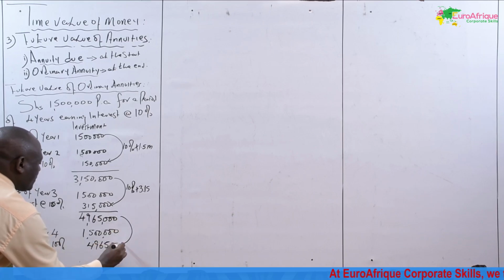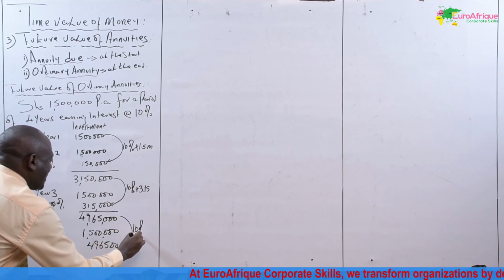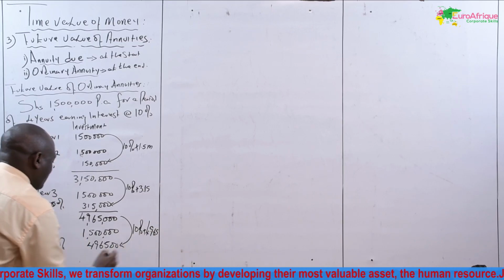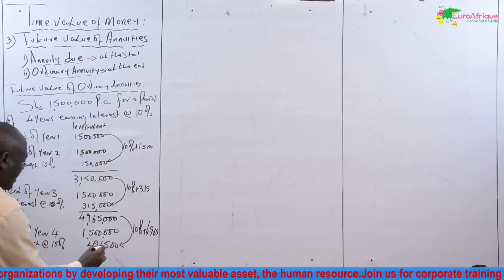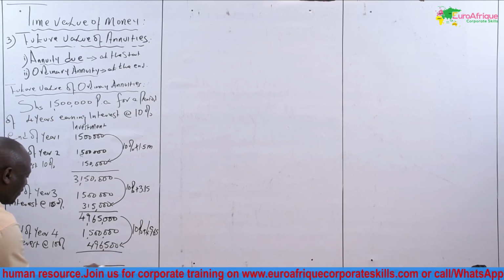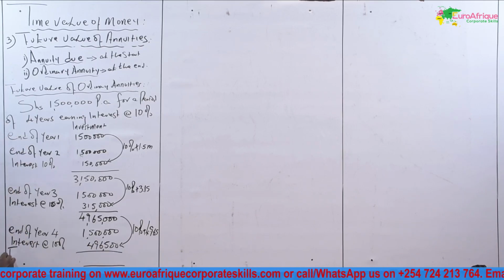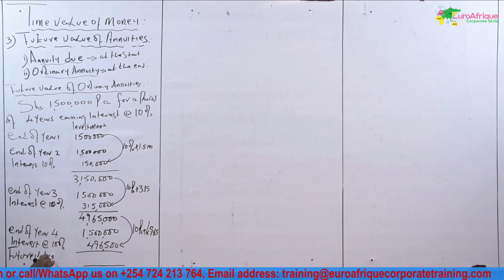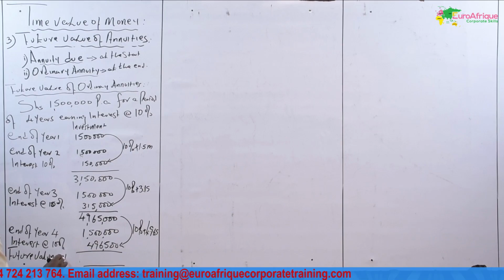This one is 10% multiplied by 4,965,000, like that. How much will be the total? This is the future value at end of year 4.